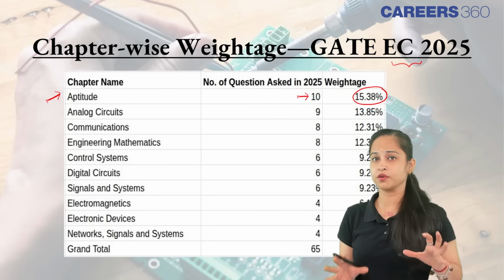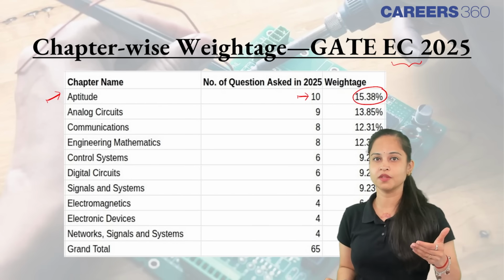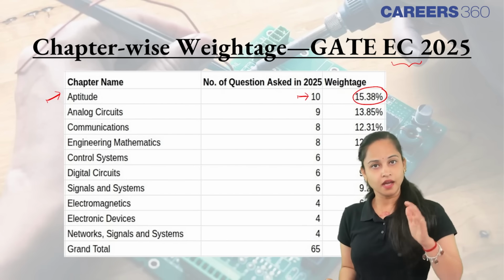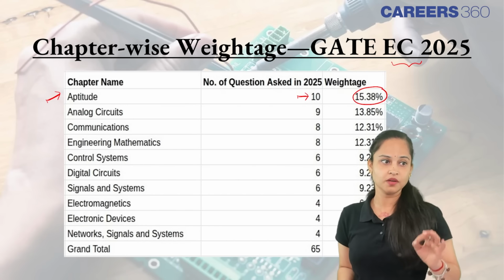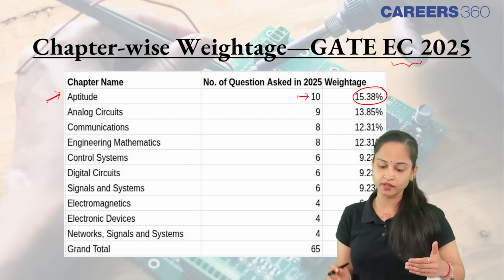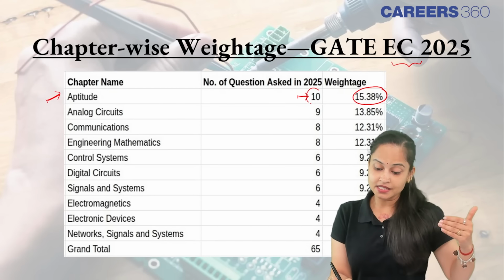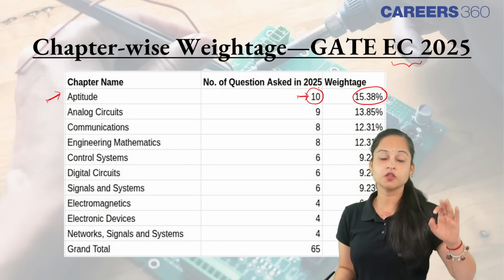Most of you focus on the core subject and nobody focuses on the aptitude part. And you know what? Aptitude is the easiest part. So please focus on aptitude. Have a daily practice of aptitude so that these 10 questions are not going anywhere and you're scoring full on full.